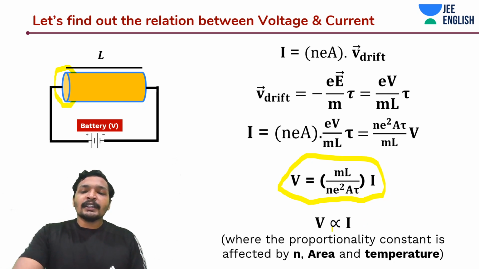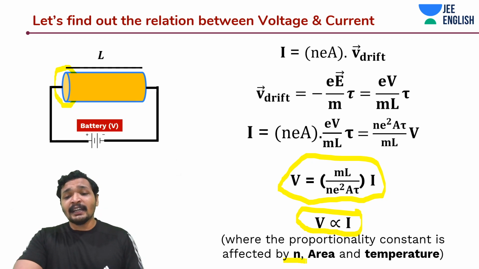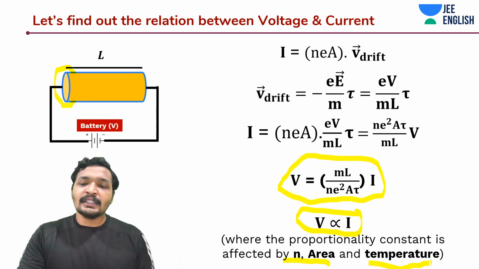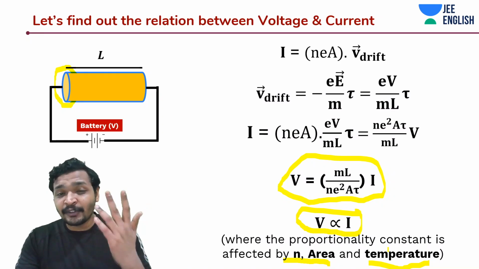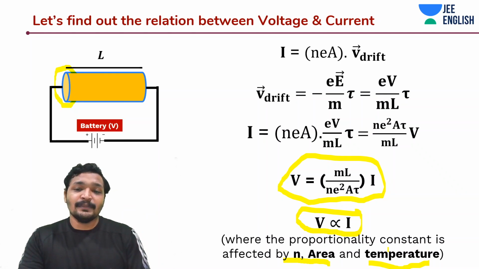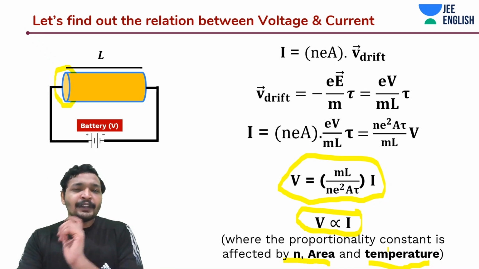And from this we know voltage is proportional to I, but there is a constant involved in it. The proportionality constant is affected by area, temperature, length, there should also be length, guys, and the free electron density, or the electron density per unit volume. And that proportionality constant is something that you know very well, that is resistance. There is a difference between resistance and resistivity. We'll carefully have a look at it.